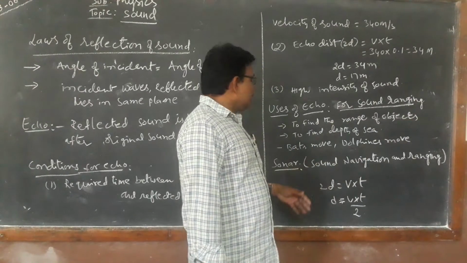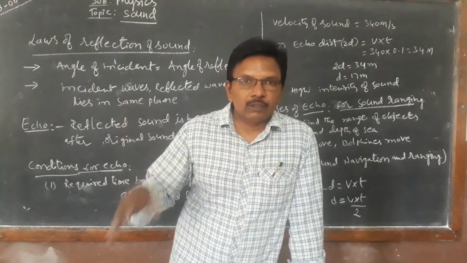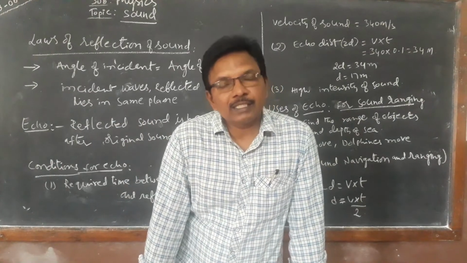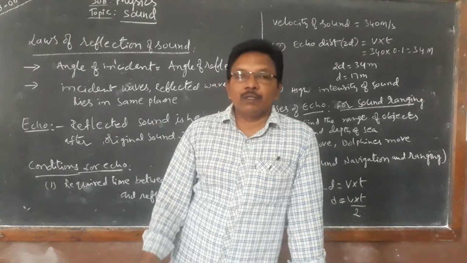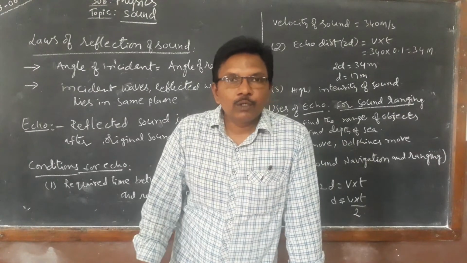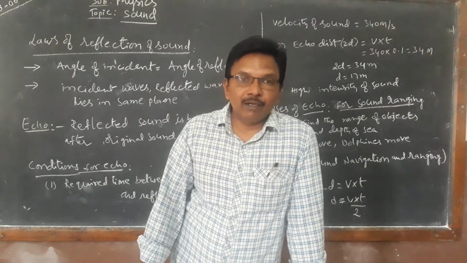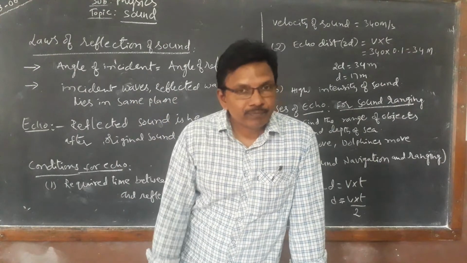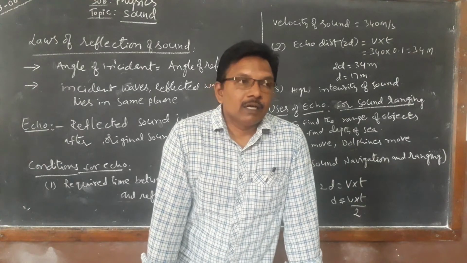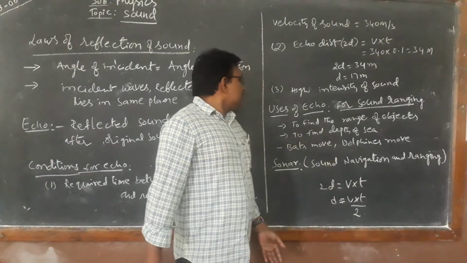Next, even animals like dogs bark at night without any apparent cause, because they may hear different sounds that we cannot hear. We can hear only 20 hertz to 20,000 hertz, but animals like dogs can hear other frequencies also, inaudible sounds that we cannot hear. That is how echo is useful.